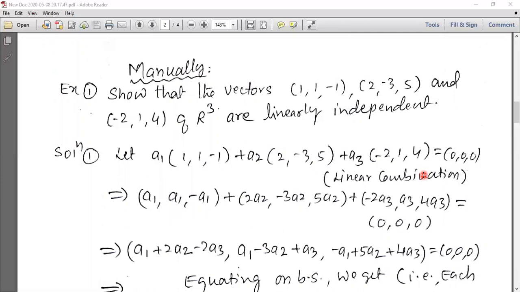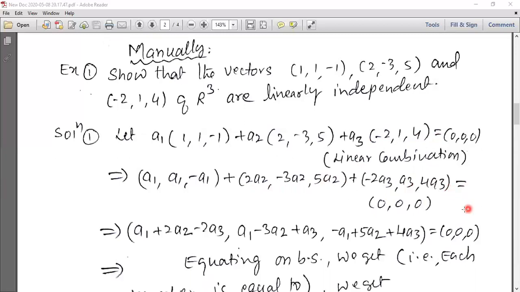Then a1 is multiplied by (1, 1, -1), and you will get a1, a1, -a1. a2 is multiplied by (2, -3, 5), and we will get 2a2, -3a2, 5a2. a3 is multiplied by (-2, 1, 4), giving -2a3, a3, 4a3. Then equal to (0, 0, 0).